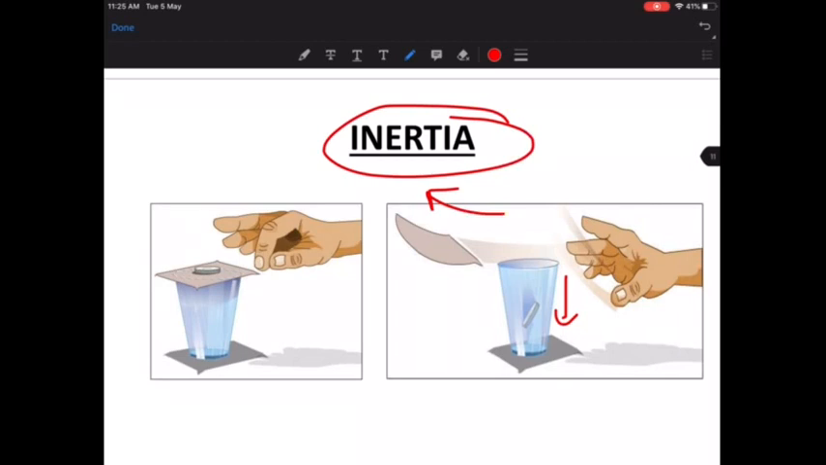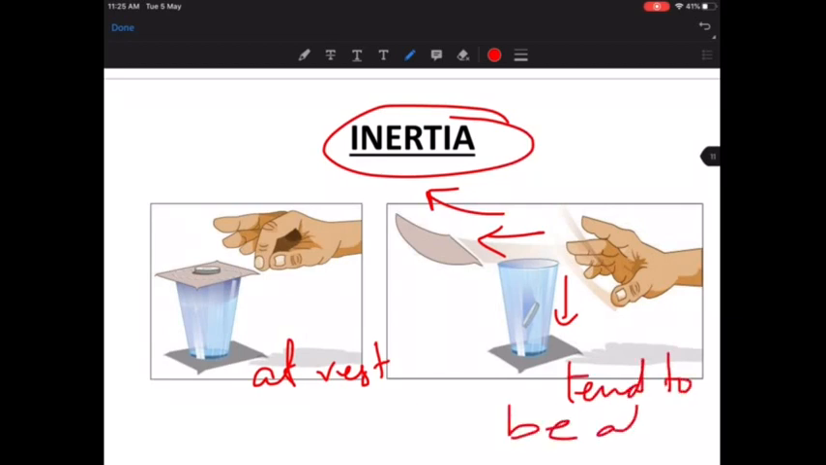This coin was at rest, correct? The coin was at rest. So even if you move the card, you're actually flicking the card away. The card is moving, but the coin which was at rest initially will continue to be at rest. It will say, okay, I was at rest initially, I am not going to move from my position. So it will tend to be at rest. Tend to be at rest means it will continue to be at rest.